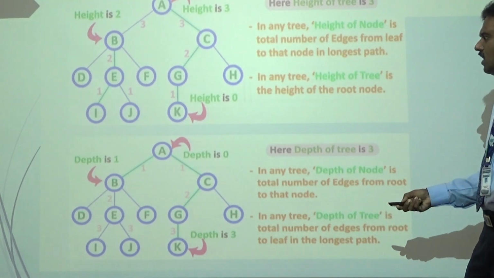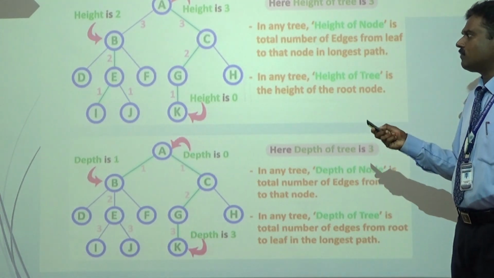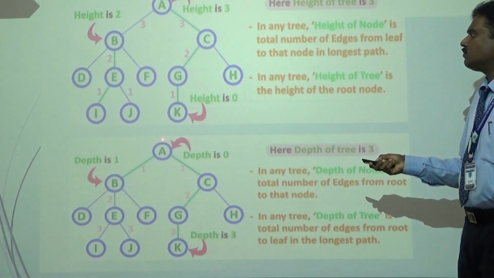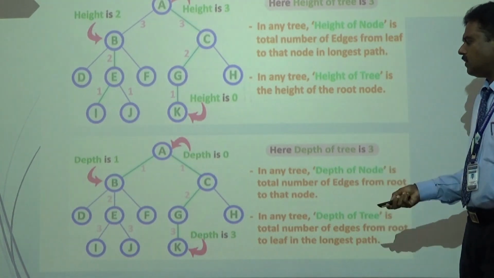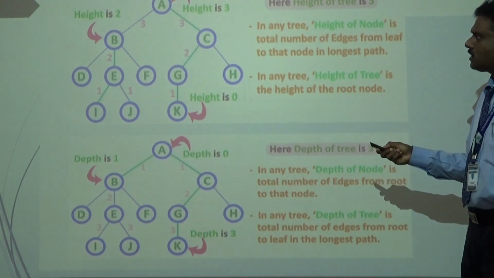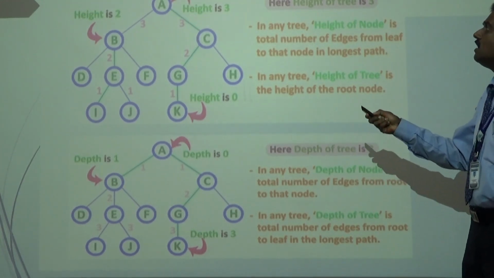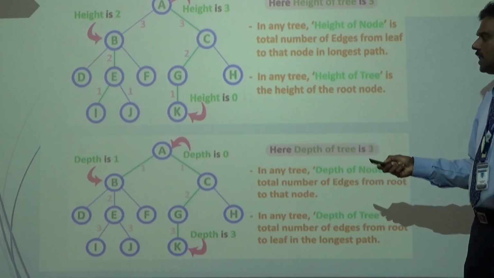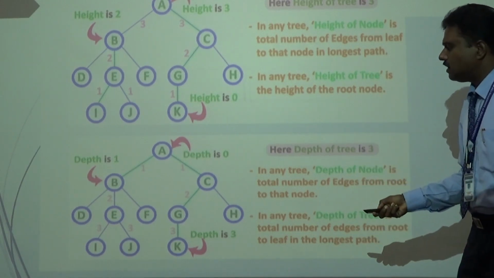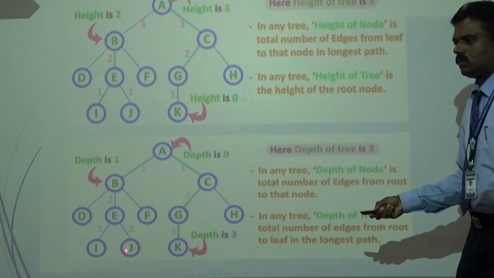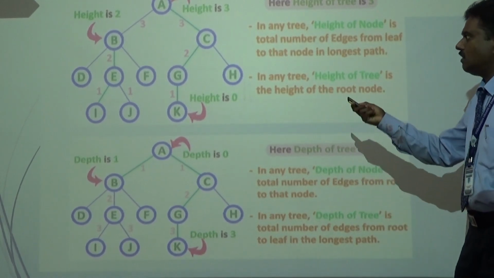Right? So in simple terms, the height is counted from bottom to top, depth is from top to bottom. So the height of the tree is nothing but the height of the root, whereas the depth of the tree is nothing but the depth of the leaf node. Just the opposite of the height.